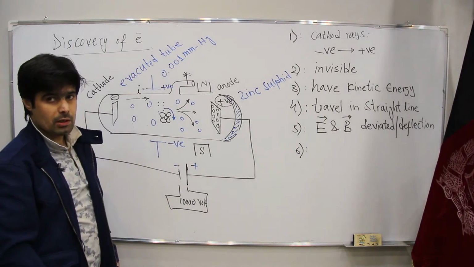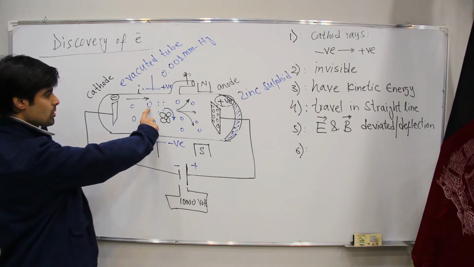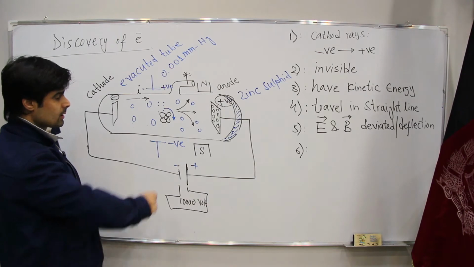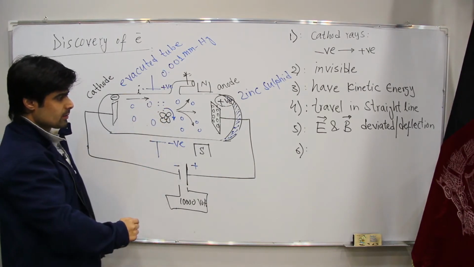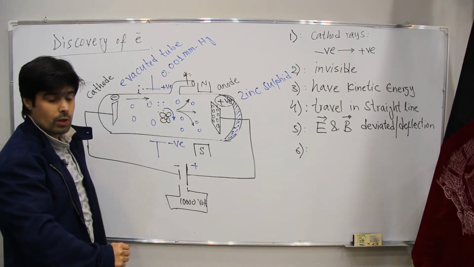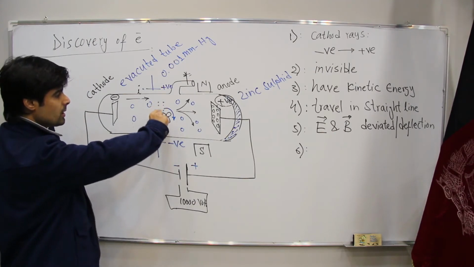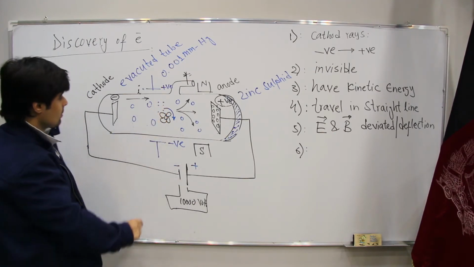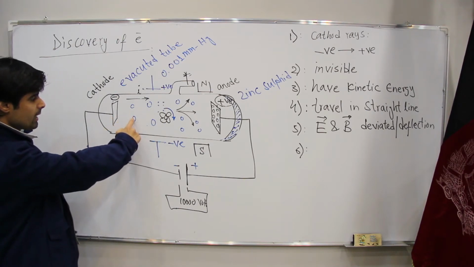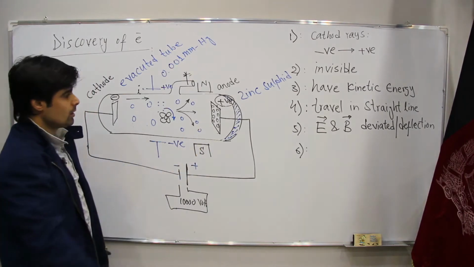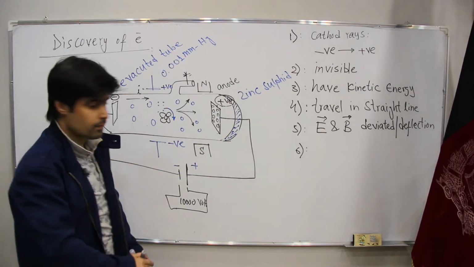Once again I'm repeating, when he changed the gas, first he put nitrogen, second he put another gas, third he put another gas. Now it means that these particles do not depend on the characteristic of the gas and also on the characteristic of the plates.